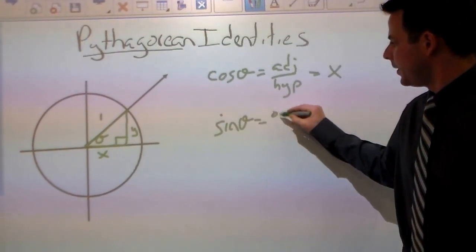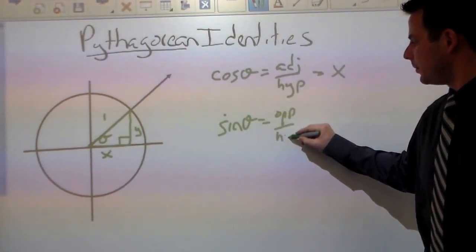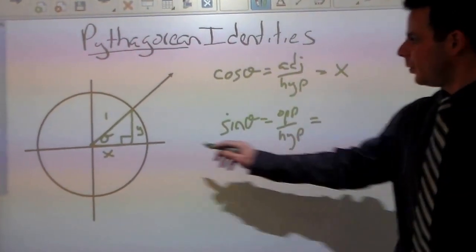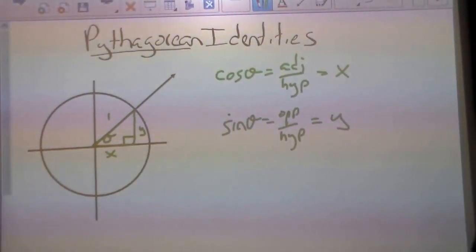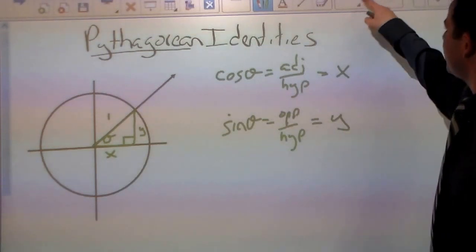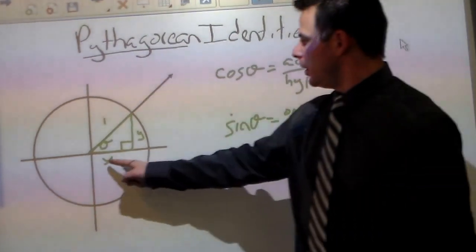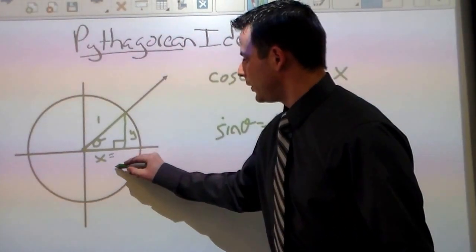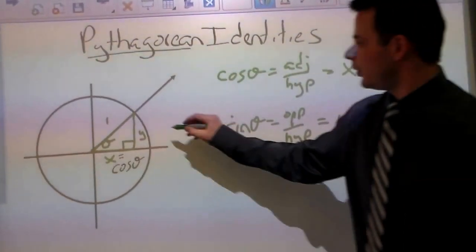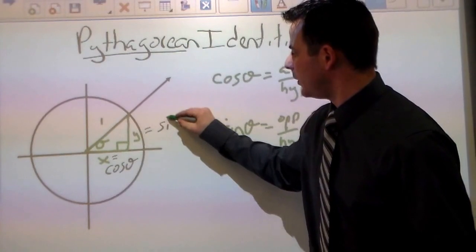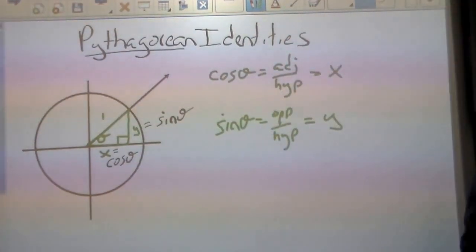Sine theta is equal to opposite over hypotenuse. Well, the opposite here is y, the hypotenuse is 1, and y over 1 is y. So not only can we express this as x, we can say that this is also cosine. Not only can we say this is y, we can say that this is also sine.